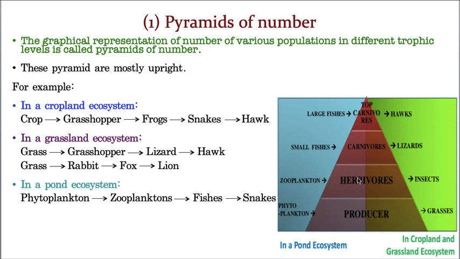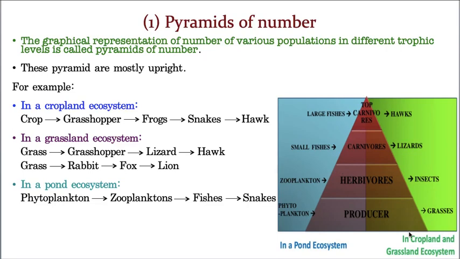Students, please understand, because I did not get this many images, I finally pasted this image. But when you are explaining cropland, grassland and pond ecosystem, please make three different types of pyramids. Don't exactly copy paste it. At least check yourself whether you understood or not.